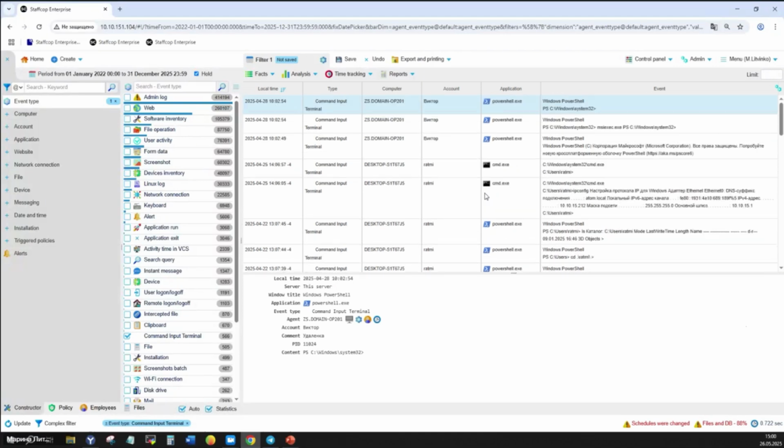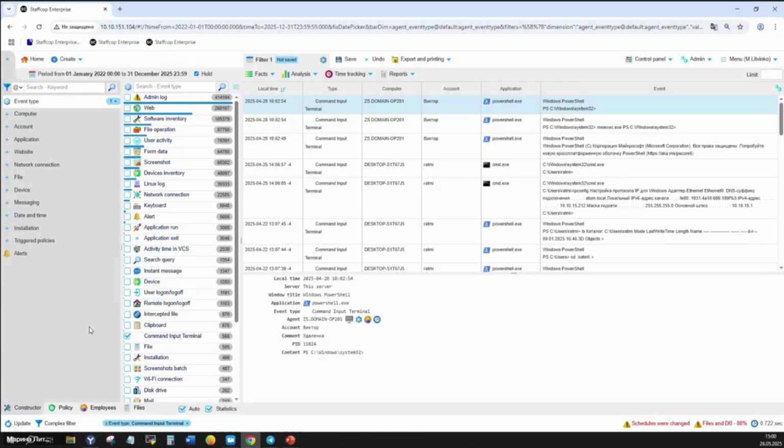For Linux agents, new features have also been added. For example, non-standard port monitoring. The agent now detects network activity on non-standard ports and helps monitor traffic when antivirus software blocks standard ports, and also monitors data transfer via the POP3 protocol.